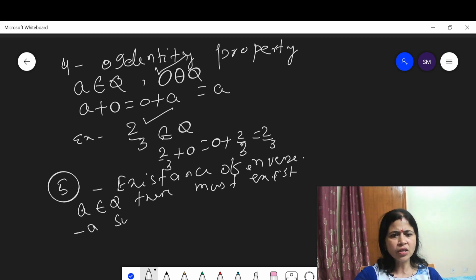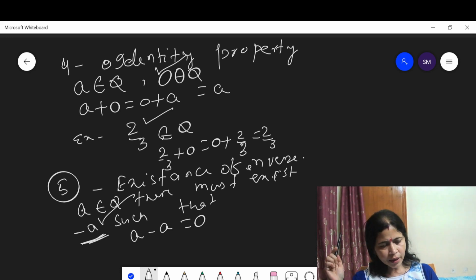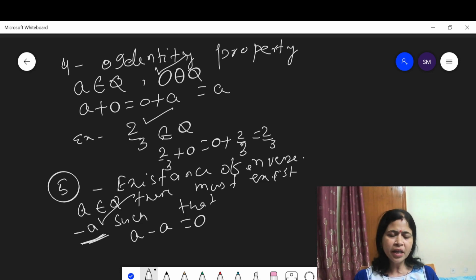For any A belongs to Q, there must exist minus A such that A minus A is equal to 0. This means minus A is the additive inverse of A. Here addition of rational numbers satisfies the inverse property.